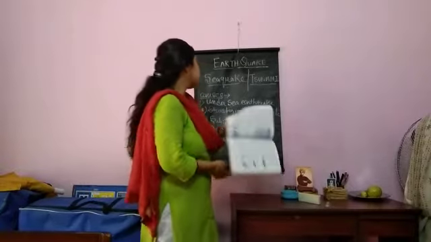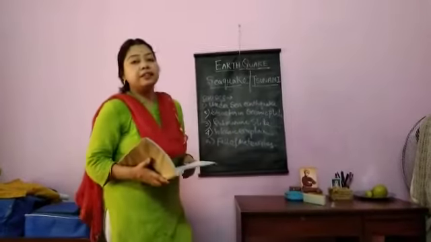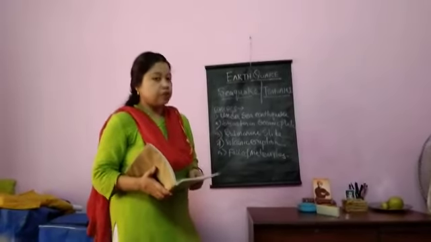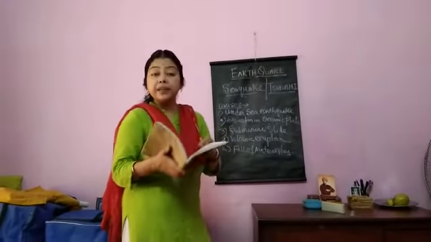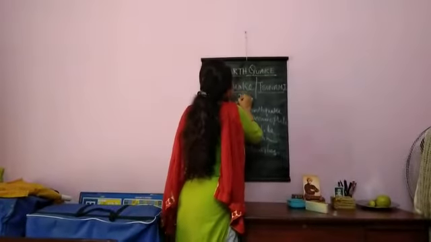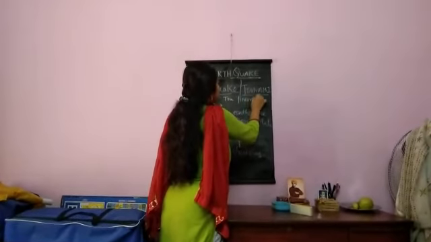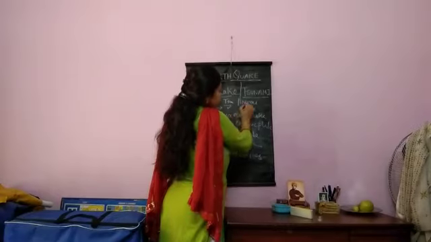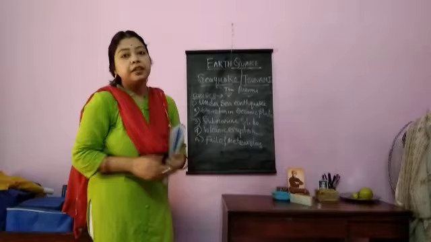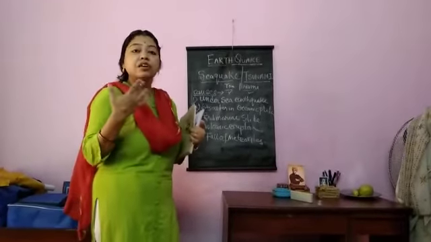Now this is the last part, that is sea quake or tsunami. The other name of sea quake is tsunami. It is an undersea earthquake also. Tsunami is a Japanese word. The word su means harbor and nami means wave, so it is a combination of two words. Tsunami means harbor wave. It is actually not a single wave.